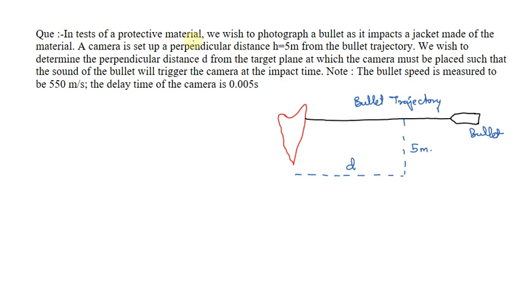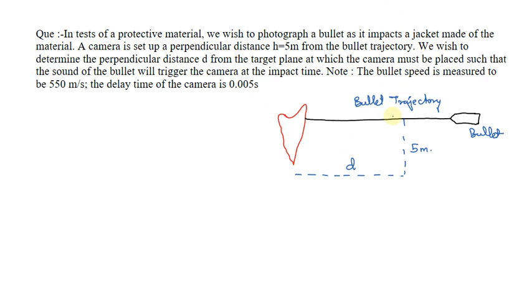In a test of a protective material, we wish to photograph a bullet as it impacts a jacket made up of the material. A camera is set up a perpendicular distance h equal to 5 meter from the bullet trajectory. We wish to determine the perpendicular distance d from the target plane at which the camera must be placed such that the sound of the bullet will trigger the camera at the impact time. One note has already been mentioned: the bullet speed is measured to be 550 meter per second and the time delay of the camera is 0.005 second.